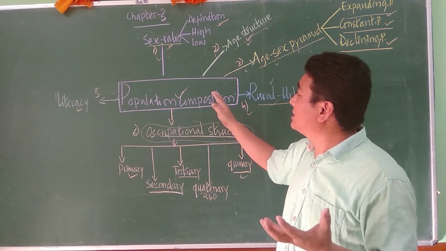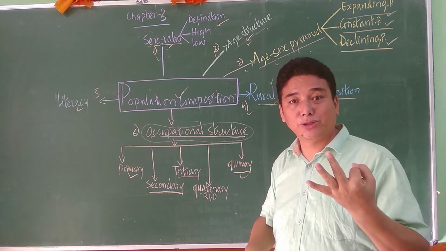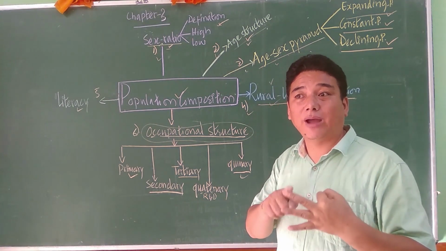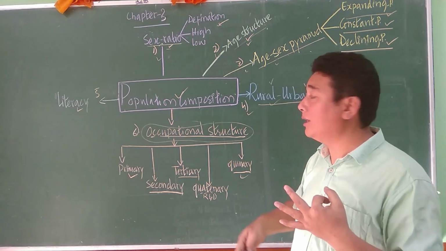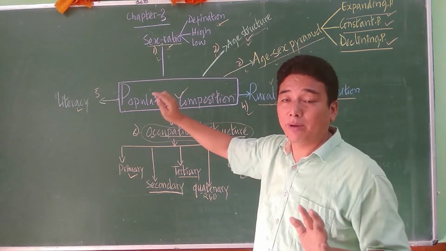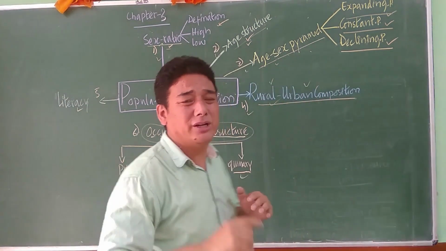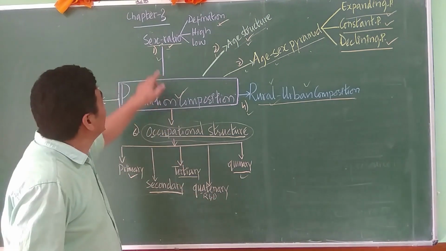Since the pattern of marks distribution in geography is 1, 3, 5, there are 1 mark questions, 3 mark questions, and 5 mark questions. So shall we discuss the topics one by one? Not in detail, but in a very short way. The detailed part I'll touch tomorrow. Is that clear?